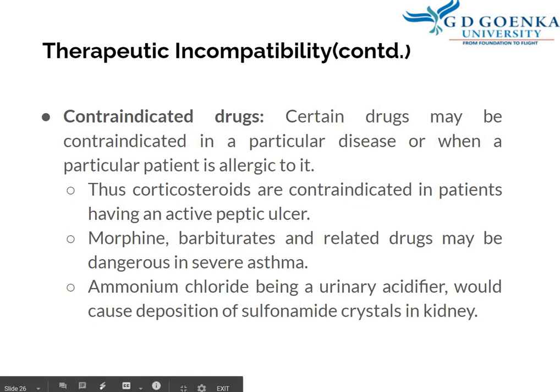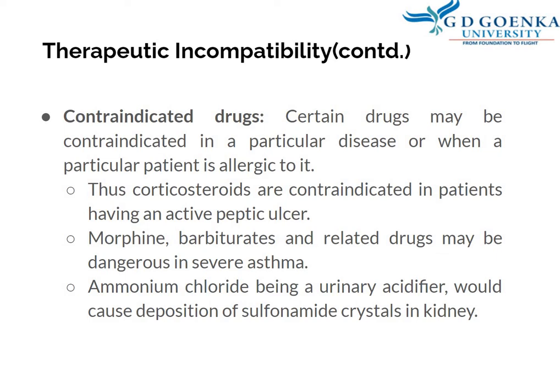Now, contraindications. In every patient or product information leaflet there is one specific parameter, that is contraindication, which is mentioned categorically in every leaflet for every medicinal preparation. That needs to be studied by the patients and pharmacists. Certain drugs may be contraindicated in a particular disease or when a particular patient is allergic to it. For example, some people are allergic to penicillin.